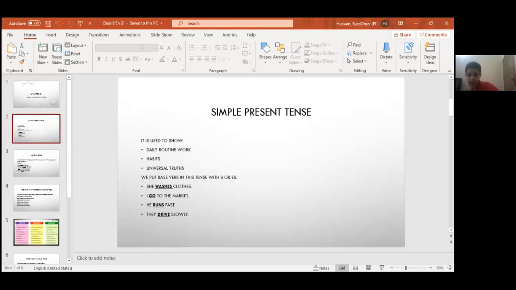Base verb means first form of verb. So which form of verb are we going to use in simple present tense? We use first form of verb, that is the base verb, in simple present tense. Like come, go, see, do, win, swim, help, choose. These are all first form of verb.